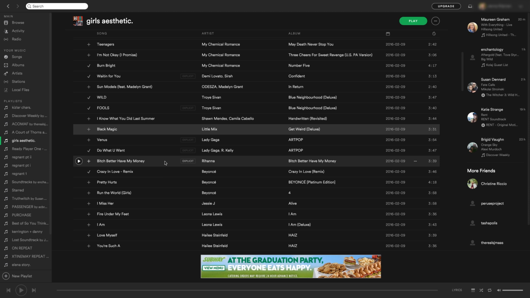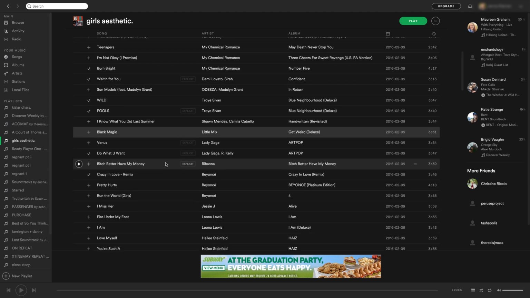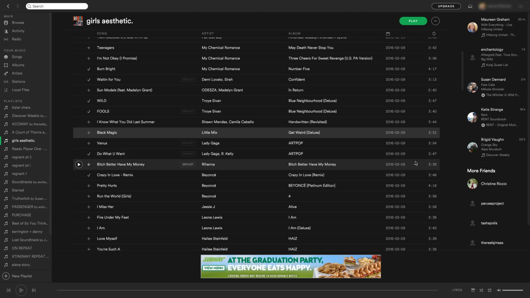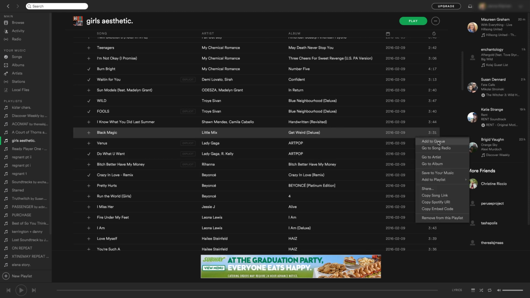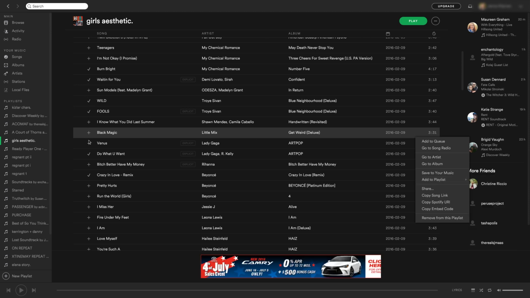So, yeah. Basically, if you don't know how to use Spotify, and you want to make a playlist, there's going to be little dots on the right. So if you click that, you can go to this and go add to playlist, and then you can just make a new playlist or add it to one that you already have, and then it'll be added to the playlist. These are what I use to keep track of the songs that I really want to buy or that I really like.